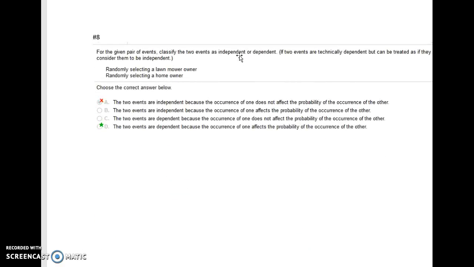This says, for the given pair of events, classify the events as independent or dependent. It says randomly selecting a lawnmower owner and randomly selecting a homeowner. If someone owns a lawnmower, it's more likely that they own a home, because most people wouldn't have a lawnmower if they don't own a home. So these two would be considered dependent.